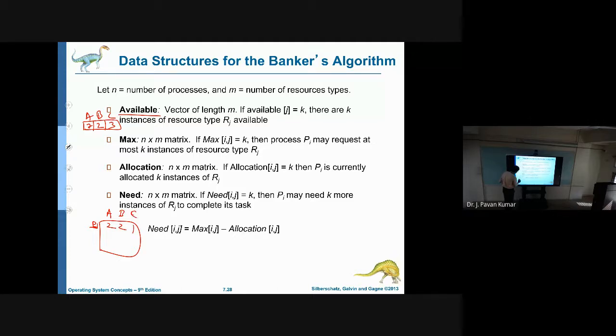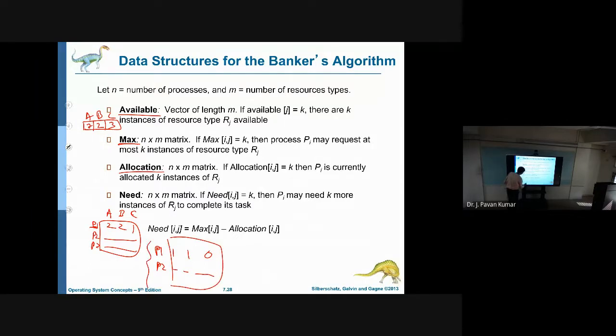Like this, P2 may have its own requirement, P3 may have its own requirement. So that is maximum required. Next, allocation means out of requested, P1 may be allocated with one resource of A, one resource of B, 0 resource of C. P2 also similarly. So it is also n by m matrix.